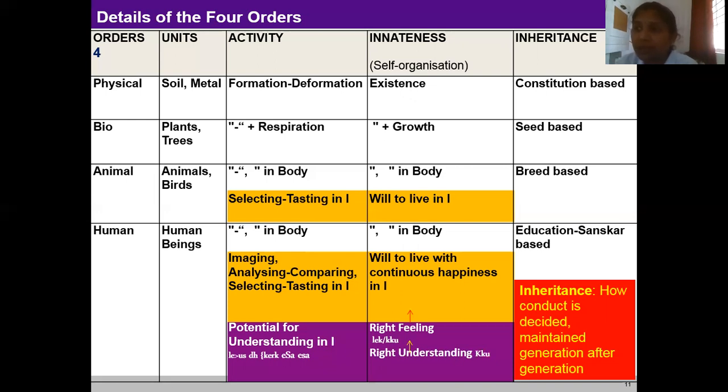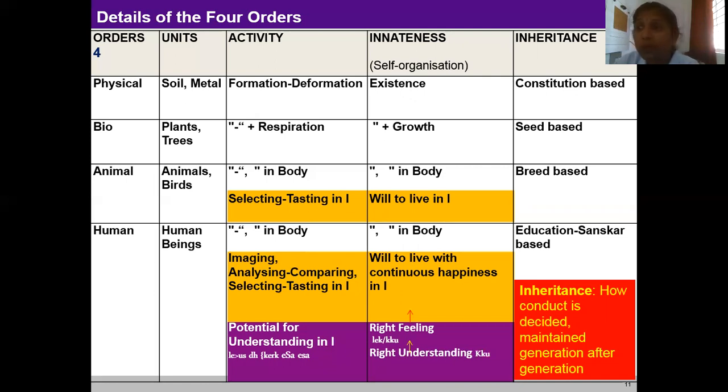For example, the addition of very minute amounts of carbon, nickel, chromium to the iron changes its constitution and the new material is called steel. The conduct of iron and steel are very different. The change in constitution has led to change in conduct. The conduct of the units of the physical order is based on their constitution. As long as the constitution of the unit is maintained, its conduct is also maintained.